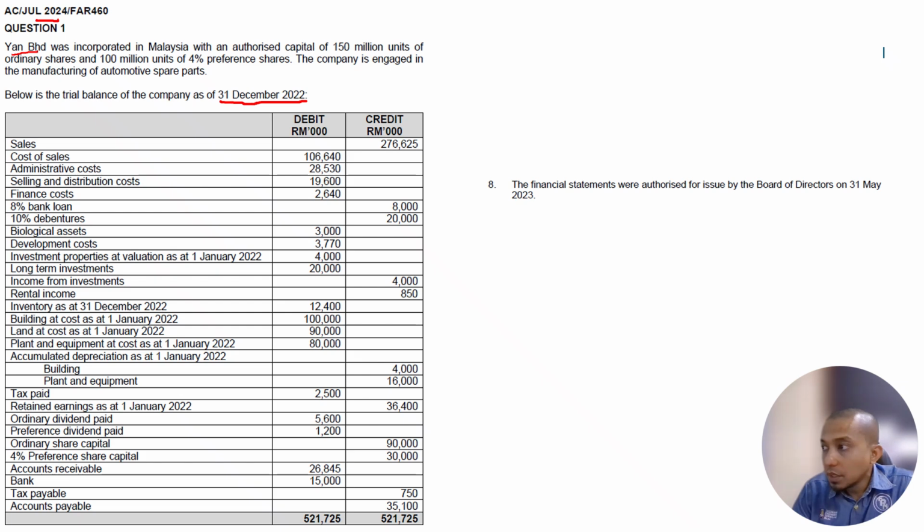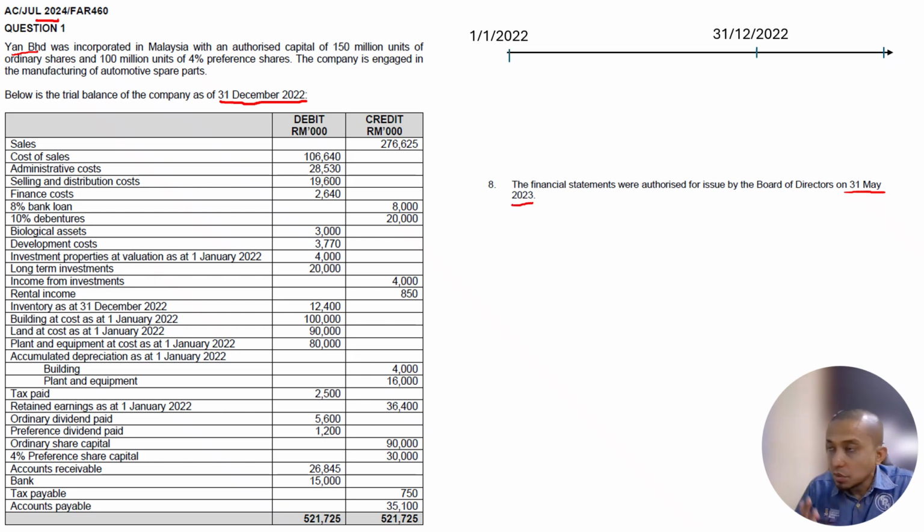If you refer to the last additional information, the question also mentions that the financial statements were authorized for issue by the board of directors on 31st May 2023. Therefore, the year end is 31st December 2022, so the accounting year is 1st January 2022 until 31st December 2022.